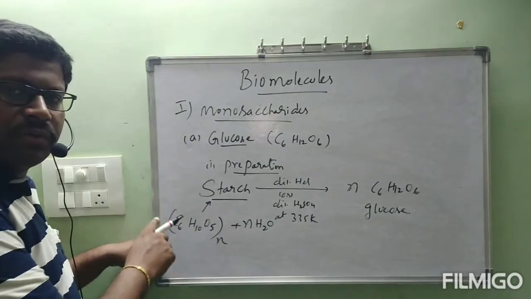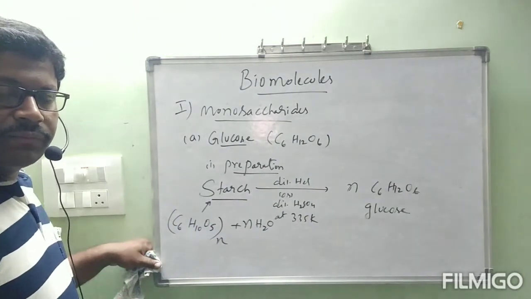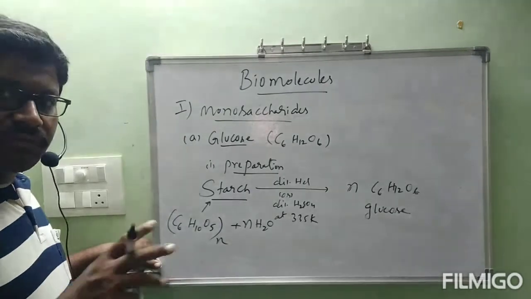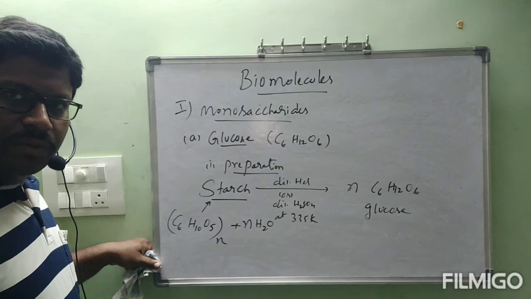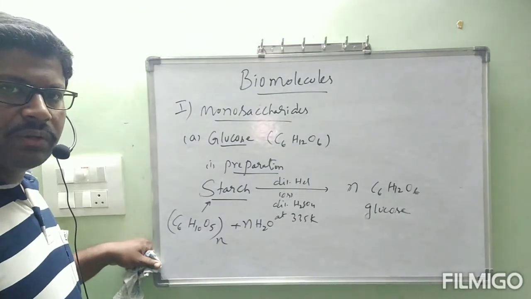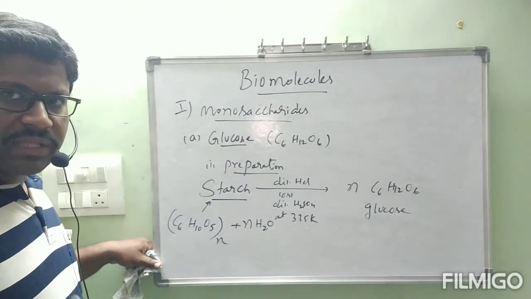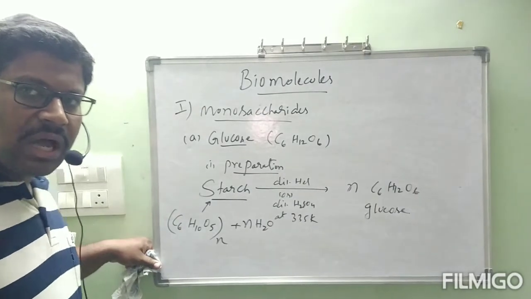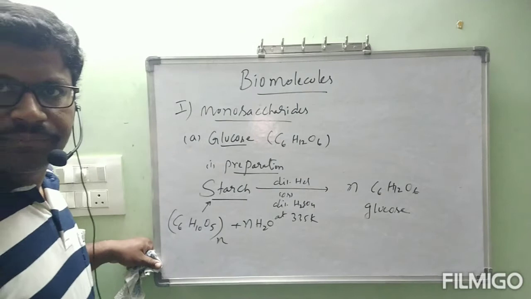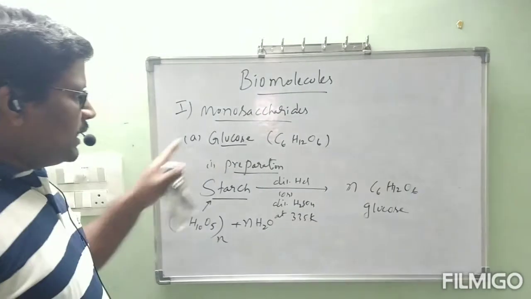This is totally one compound, like a polymer. Okay, starch is the polymer of glucose. In starch, the monomer is glucose only. That glucose will undergo condensation with another glucose, condensation with another glucose, and like that it will form a large compound that is called starch. Okay?